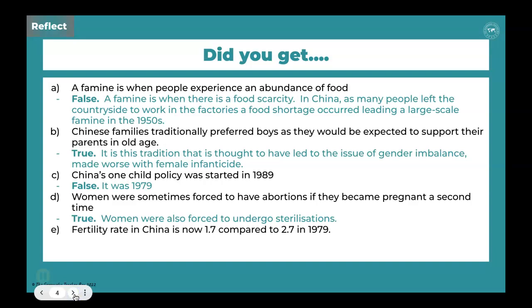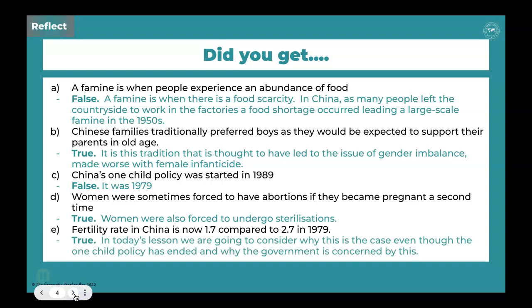The last statement reads, fertility rate in China is now 1.7 compared to 2.7 in 1979. So this is very much suggestive of the fact that the number of children being born to each woman has massively declined. And that is actually true.